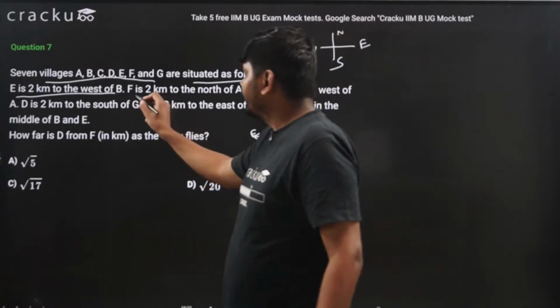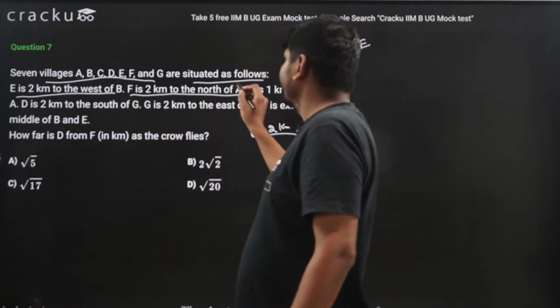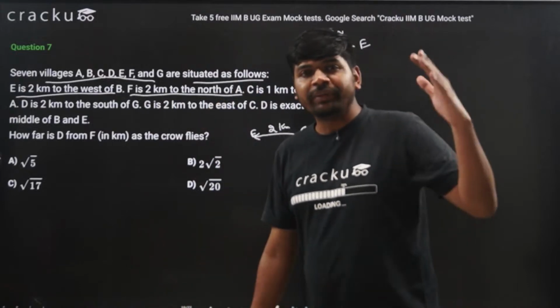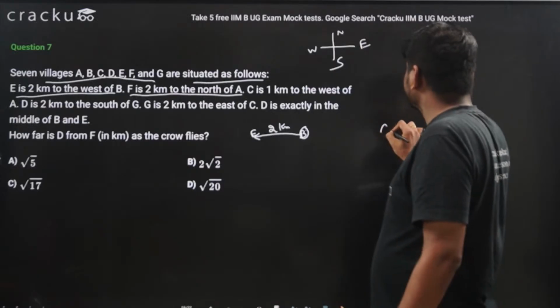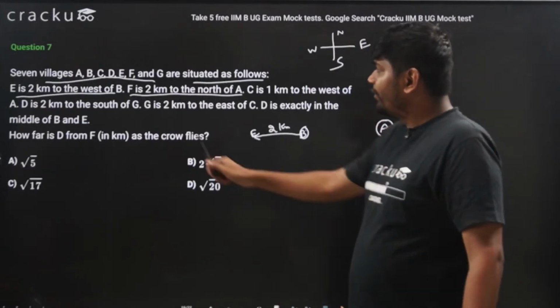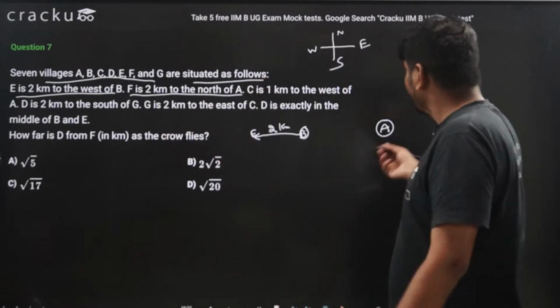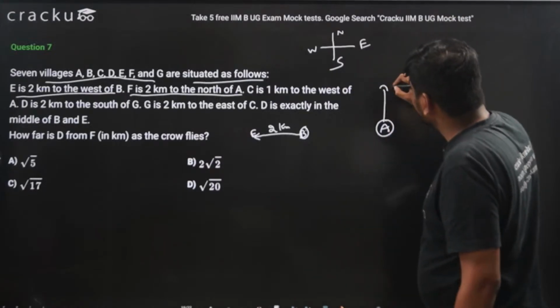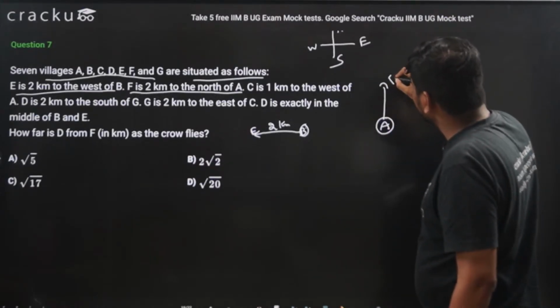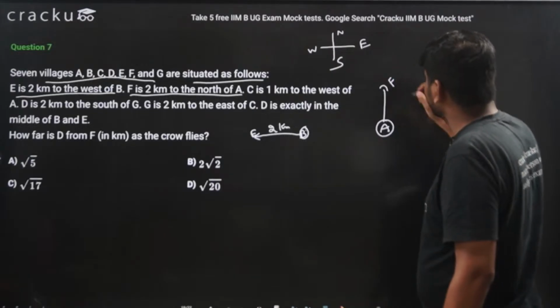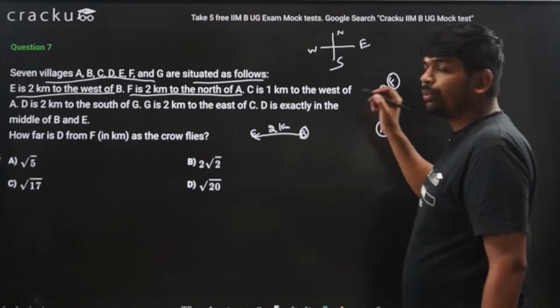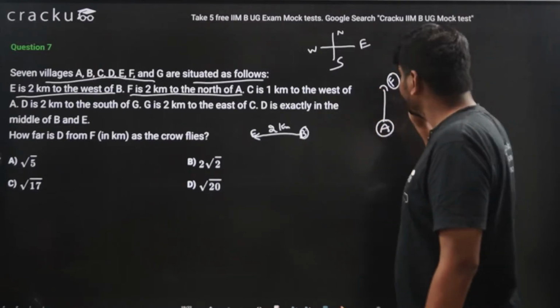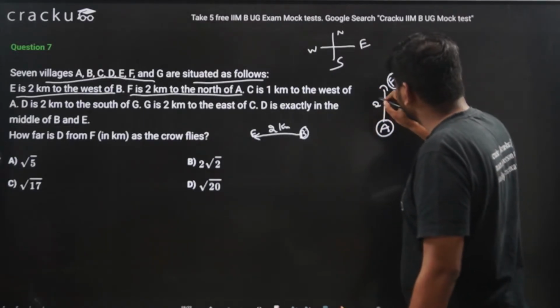Now coming to the second statement, F is 2 kilometers to the north of A. The relation between F and A is given. So if A is here, F is 2 kilometers to the north. North direction will be this direction, and F is present here. So this distance is also 2 kilometers.